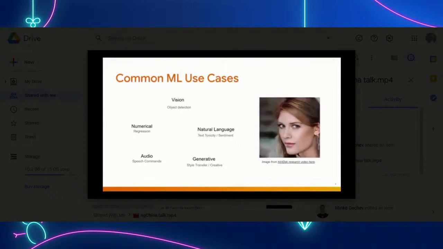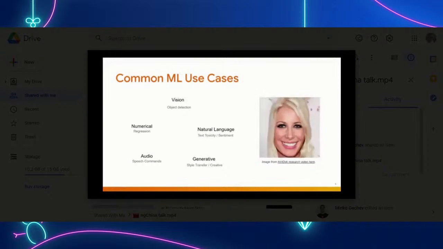Or how about natural language processing to understand human language? With this, we can mark if a sentence on a blog post comment is toxic or not, or if it has a positive or negative sentiment. One could use this to assist in blocking trolls on a website before it even gets posted. Or how about audio for speech recognition? I'm sure many of you have smartphones and tried the web speech APIs. All of this is powered by machine learning.